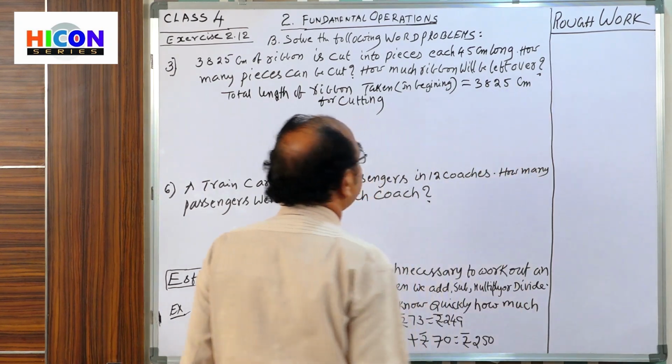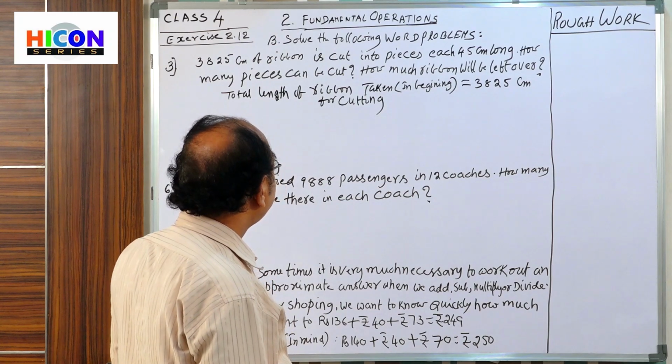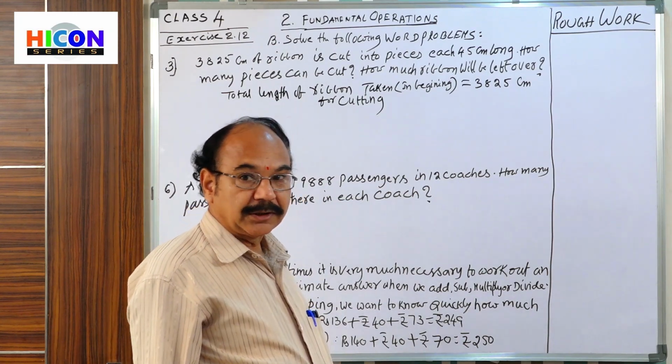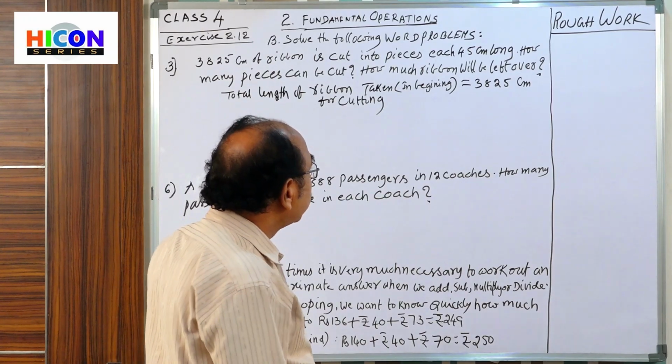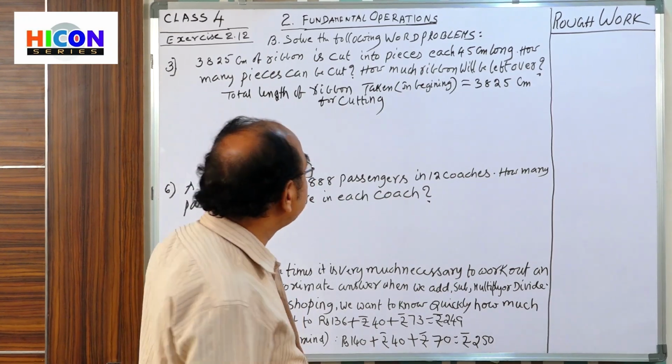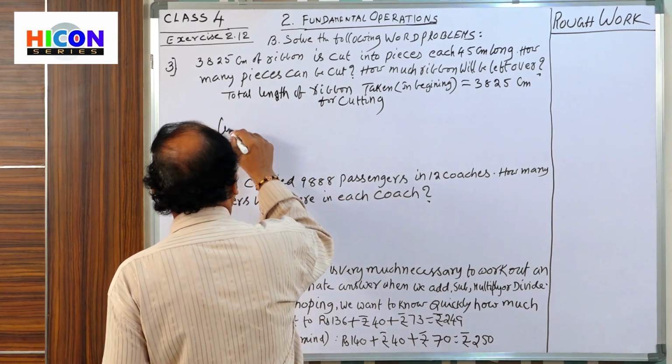3825 centimeters. Now they are cutting into pieces. That big ribbon is cut into some pieces. Length of each piece, how much here? 45 centimeters.